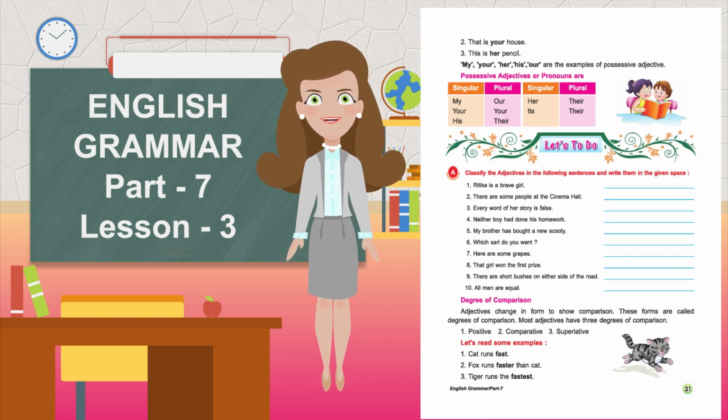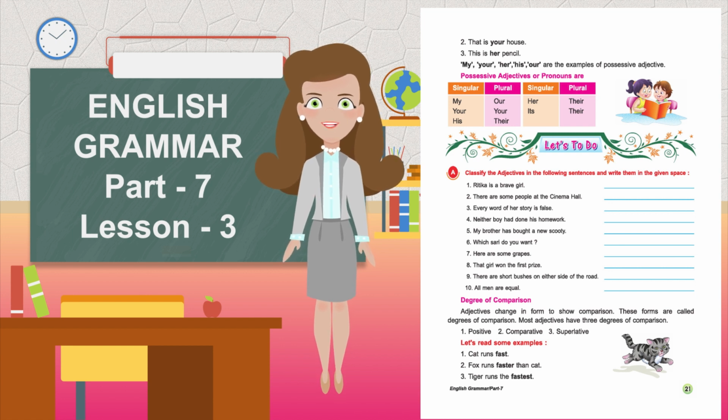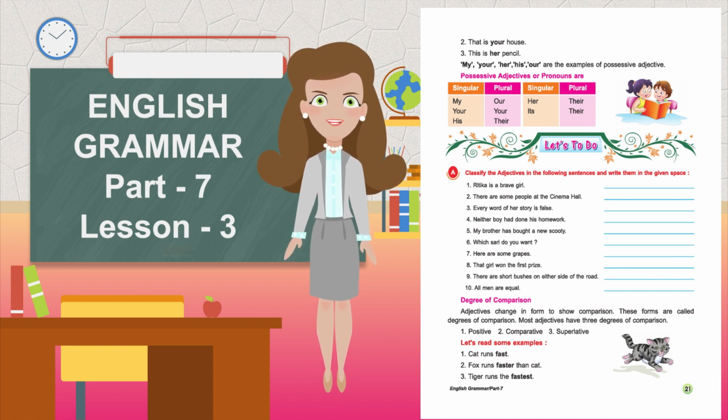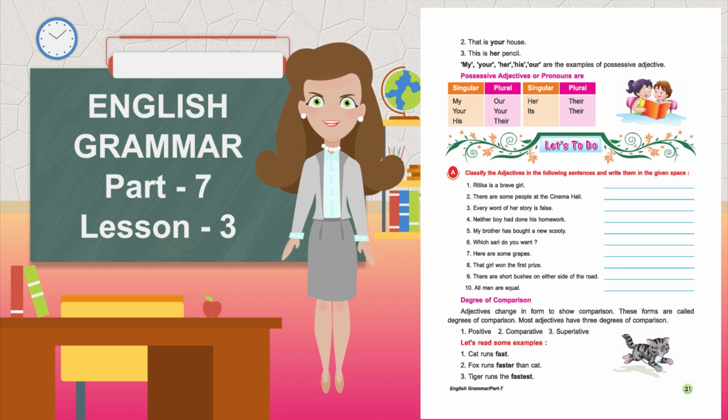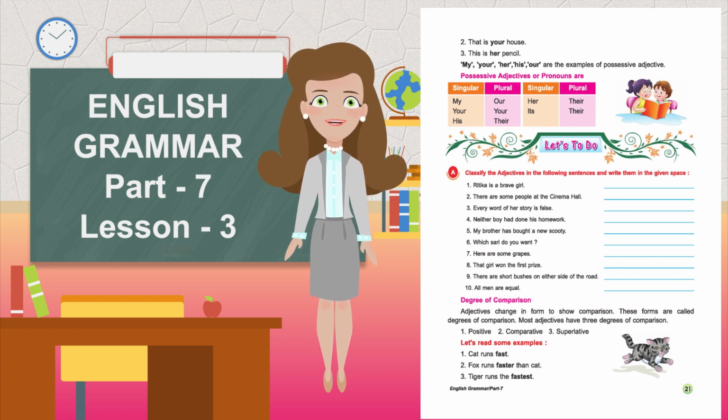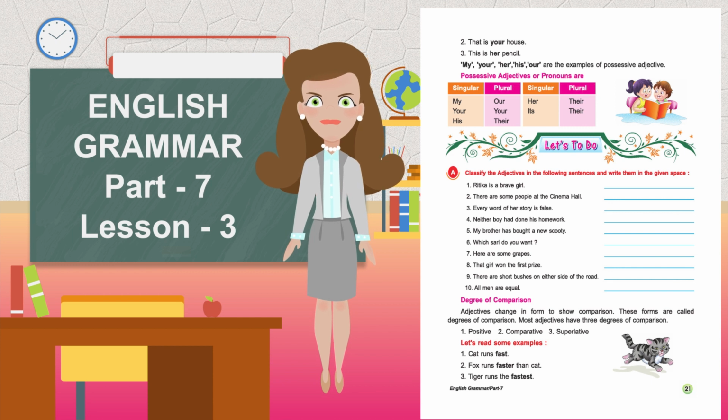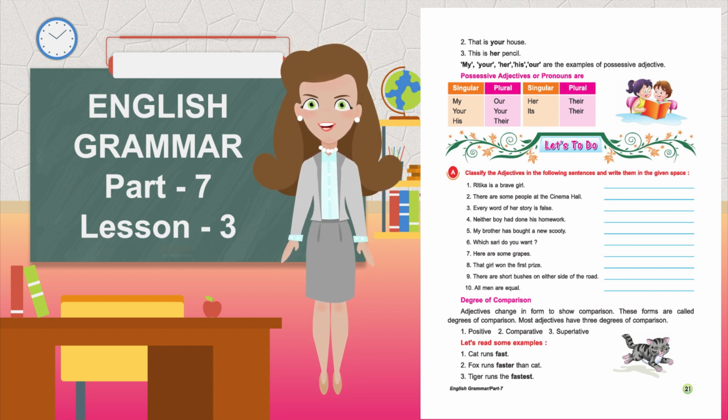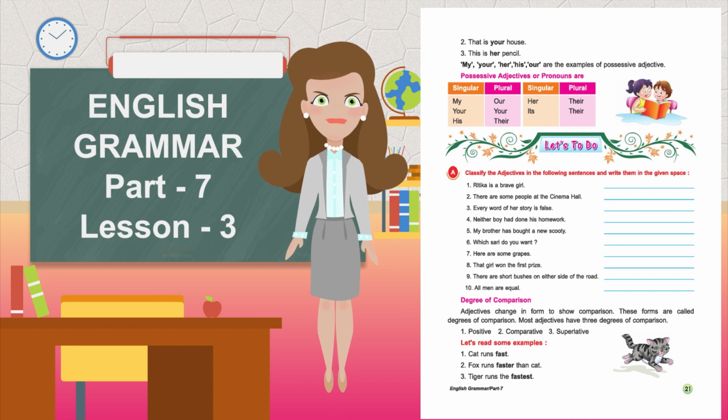This is her pencil. My, your, her, his, our are examples of possessive adjectives. Possessive adjectives or pronouns are singular and plural: my, our, your, his, their, her, their, its, their.